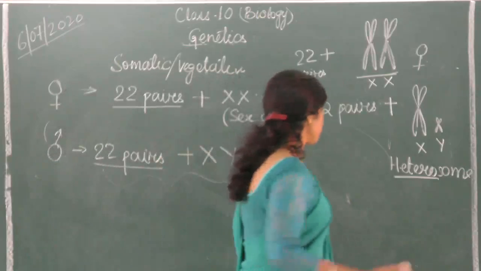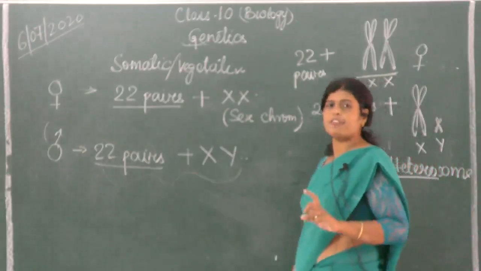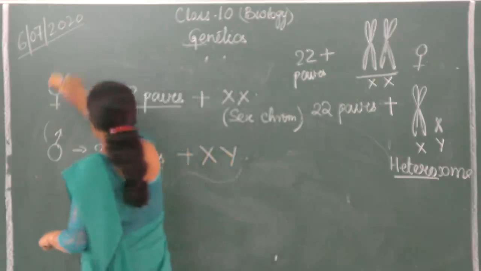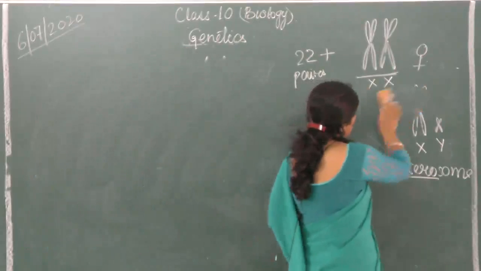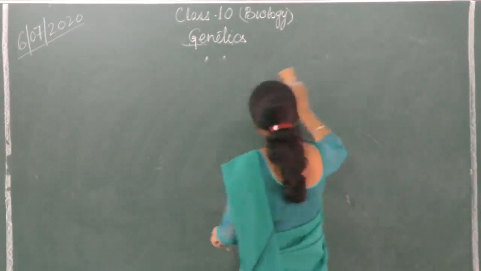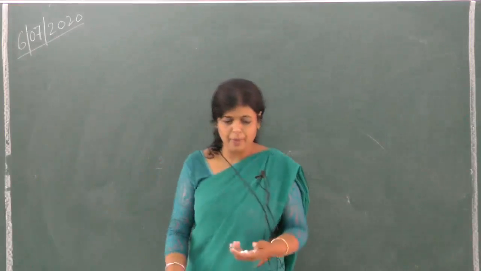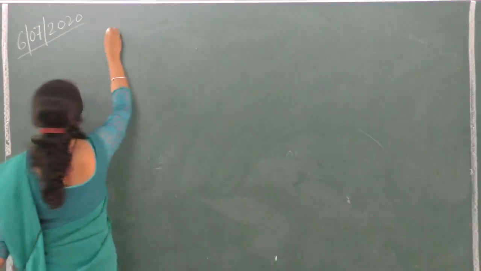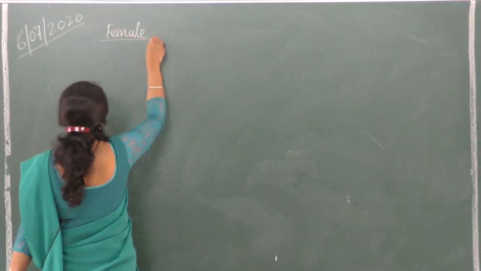Now let us see how the formation of a male child and a female child happens. Is it all right? This is fine with you? Okay, now let us see what happens during gamete formation. When the zygote is formed, what determines the formation, you will remember this in the chapter reproduction as well. So what kind of gametes does a female form?